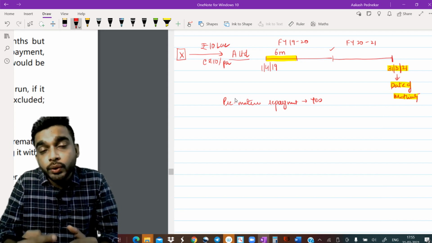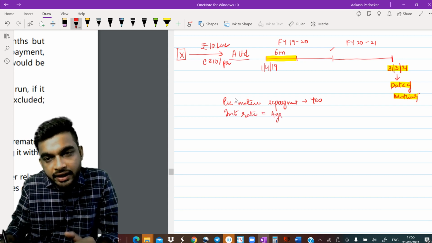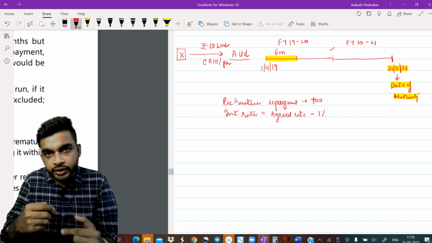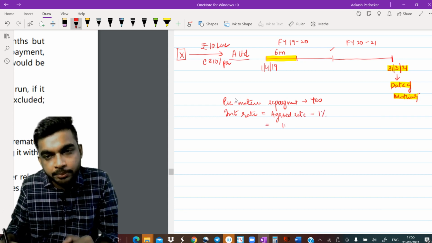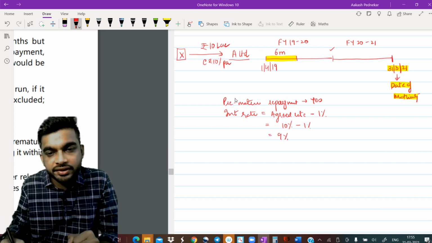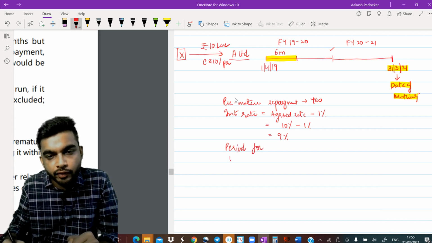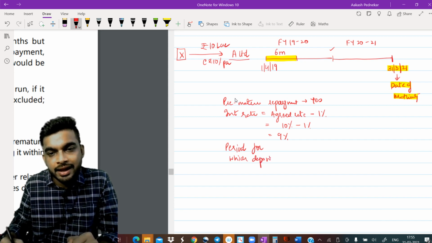Now next, what will be the interest rate? Remember, in the case of premature repayment, your interest rate will be agreed rate minus 1%. So in our example, the agreed rate was 10% minus 1%, your interest rate will be 9%. The third question that we have to answer ourselves is, what is the period for which the deposit has run?